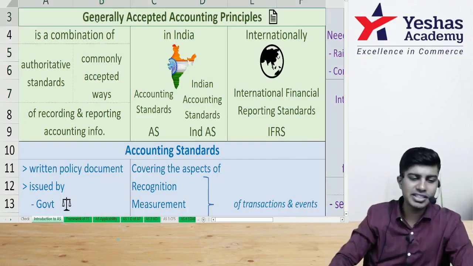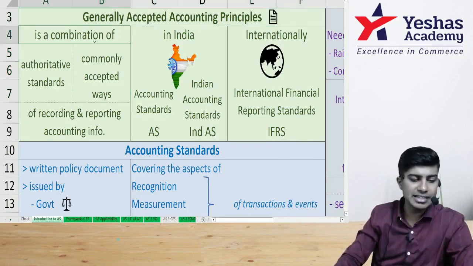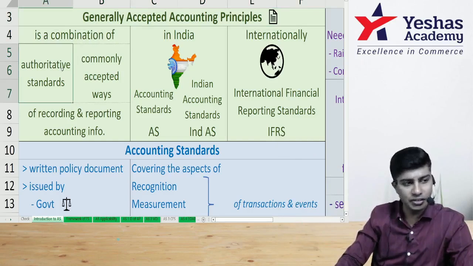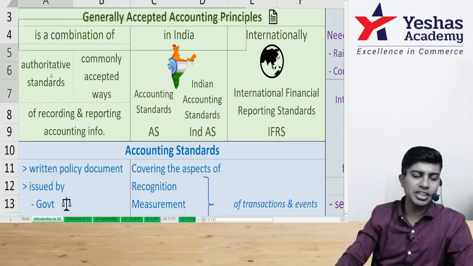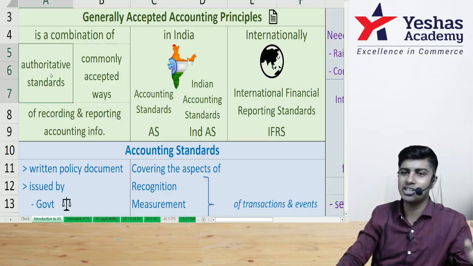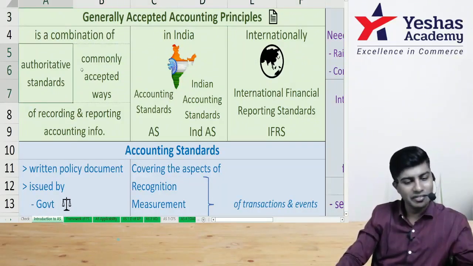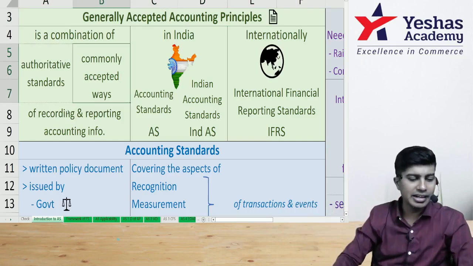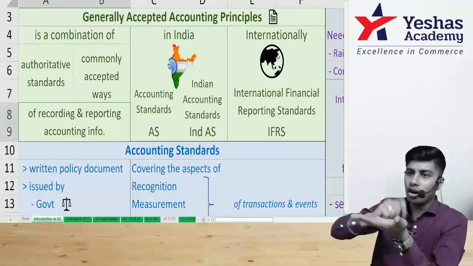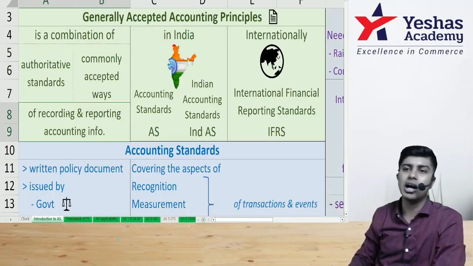Now read. What is generally accepted accounting principles? It is a combination of authoritative standards and common accepted ways. GAAP which became accounting standard is authoritative standard. GAAP which did not become accounting standard will remain as commonly accepted way. It will remain as GAAP only. Got it? And these are used in what? Recording and reporting accounting information.